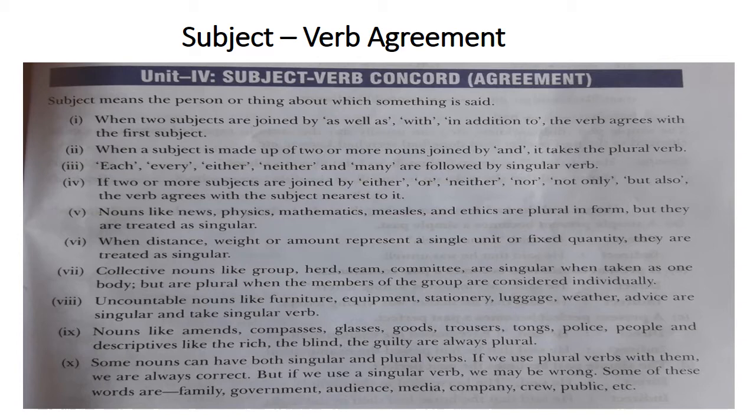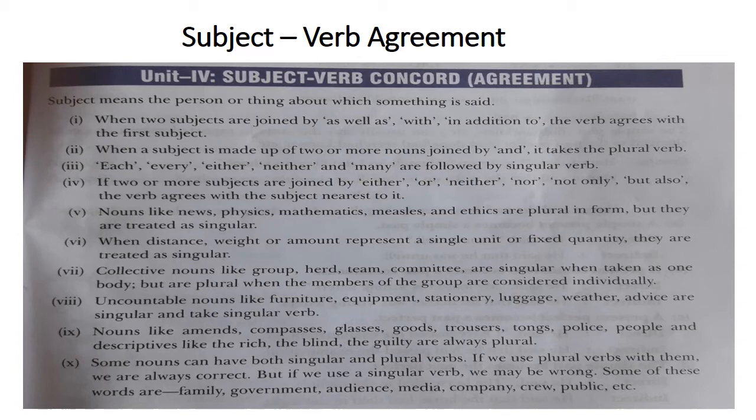Third, each, every, either, neither and many are followed by a singular verb. So if your sentence has each, every, neither, etc., then your verb will be singular. But if two or more subjects are joined by either, or, neither, nor, not only but also, the verb agrees with the subject nearest to it. So in this case, you have to look at the subject that is placed close to the verb.